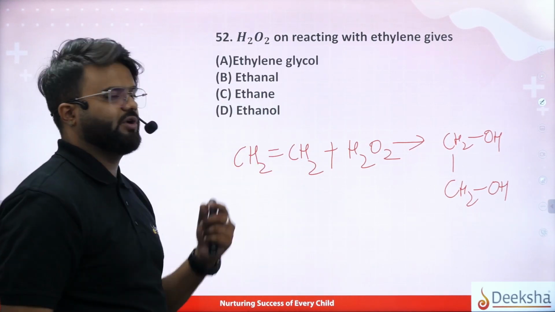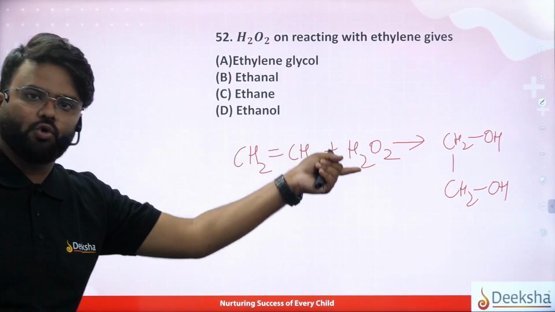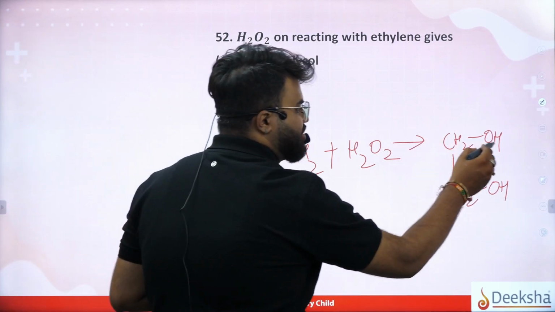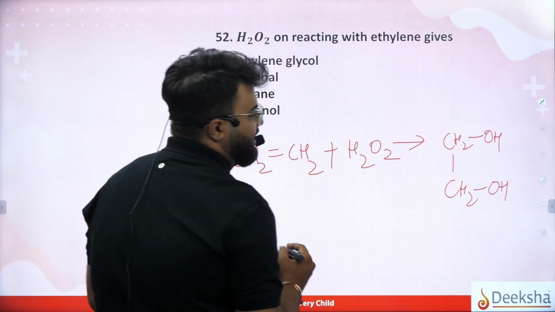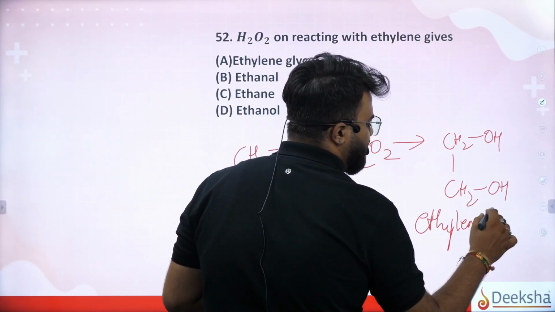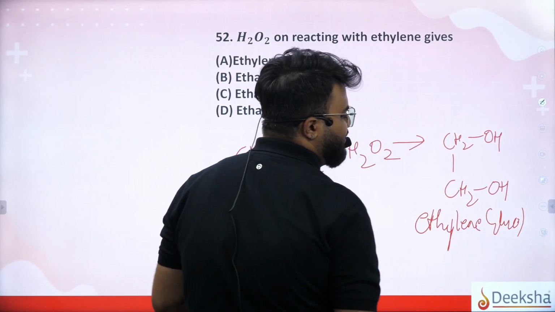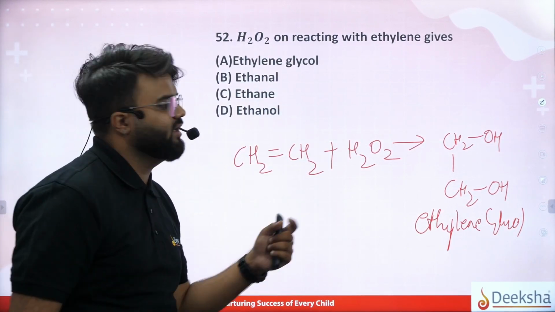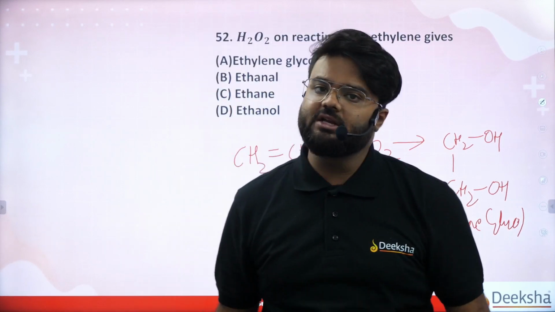Two OH groups will come. So it is giving CH2OH and CH2OH. What is it? The common name is ethylene glycol. It is a famous reaction that we see in the preparation from alkenes, that is ethylene glycol.